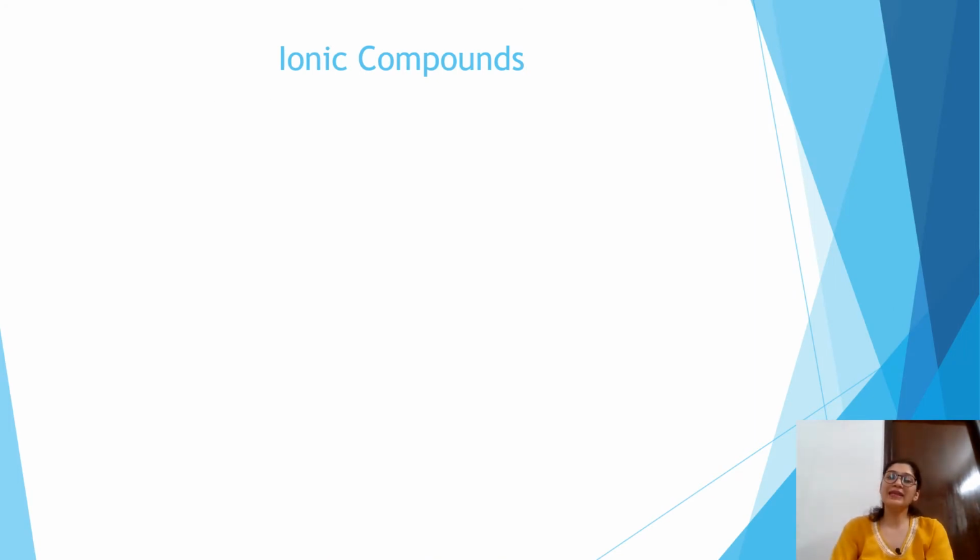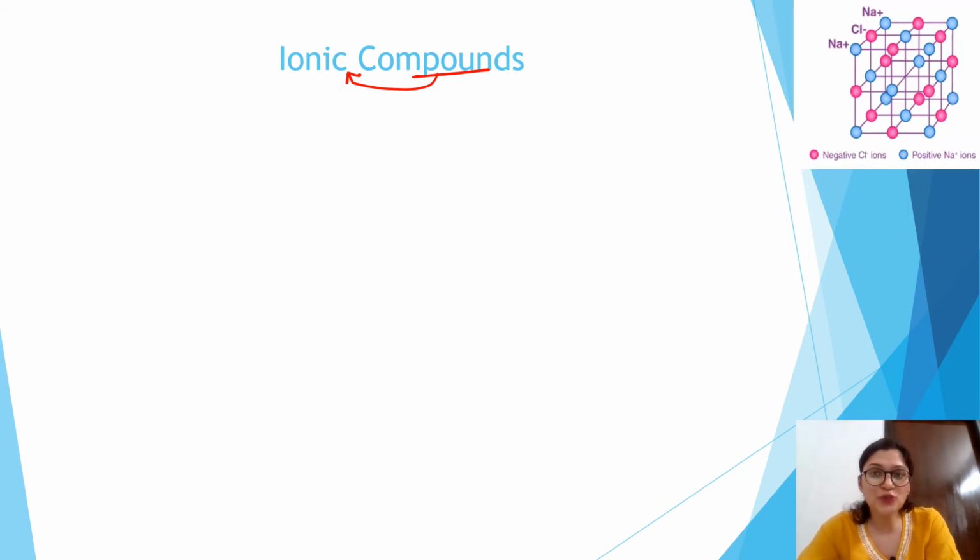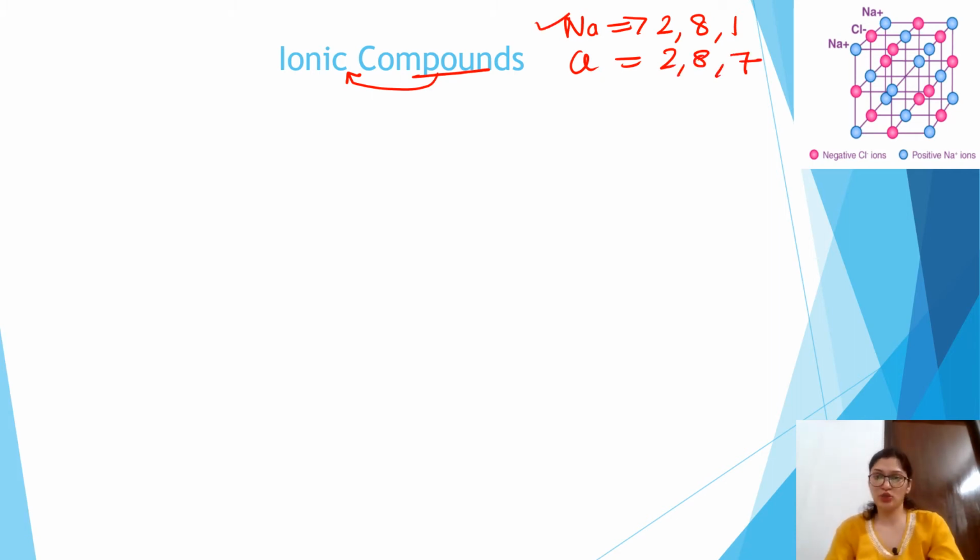Next is the ionic compound. What do you mean by the term ionic compound? See, the compound which is formed by means of ions. Like if I see the case of sodium, then sodium is 2, 8, 1, chlorine is 2, 8, 7. Sodium is a very rich guy. He said, I don't want my 1 electron.